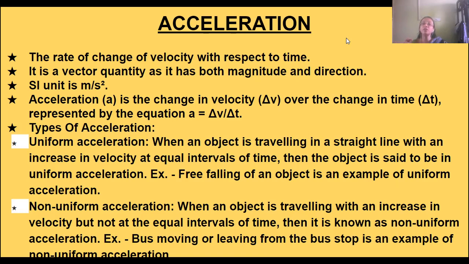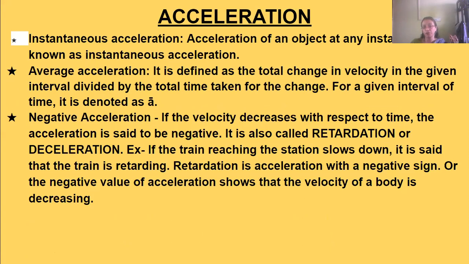This is represented by the equation a = delta v / delta t. Now, types of acceleration. How many types of acceleration are there? One is uniform acceleration, then non-uniform or variable acceleration. Next is instantaneous acceleration, average acceleration, and negative acceleration.